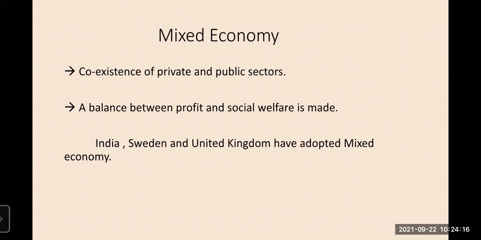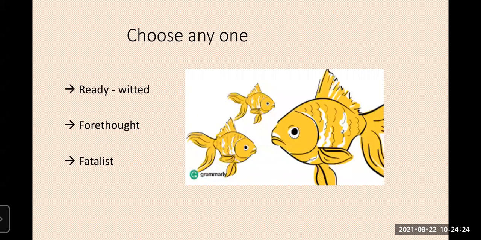Here, profit is necessary. At the same time, social welfare is also necessary. Okay, and today I'm going to teach one moral. Choose any one of the fish. One fish is named Ready-Witted, another is Forethought, and another is Fatalist. Now you have to choose, and that is your own choice.